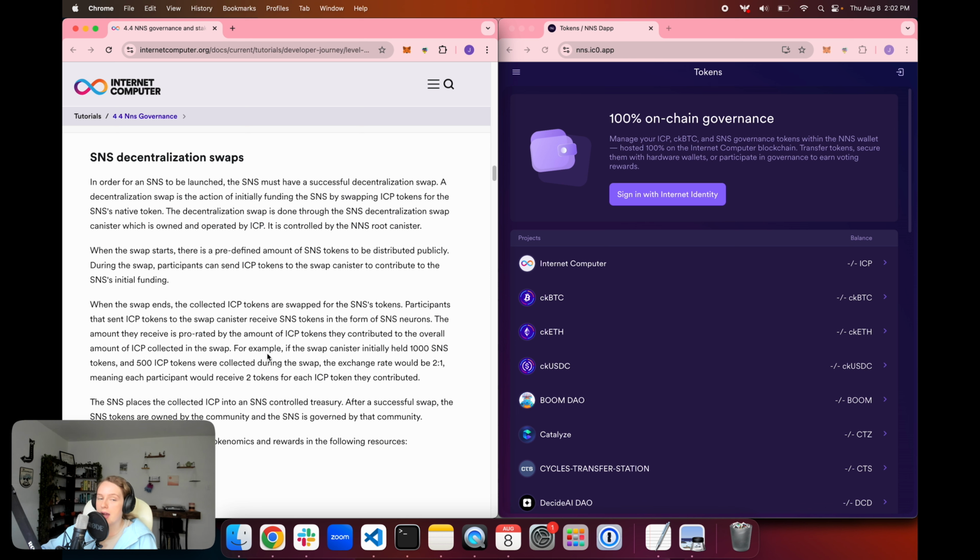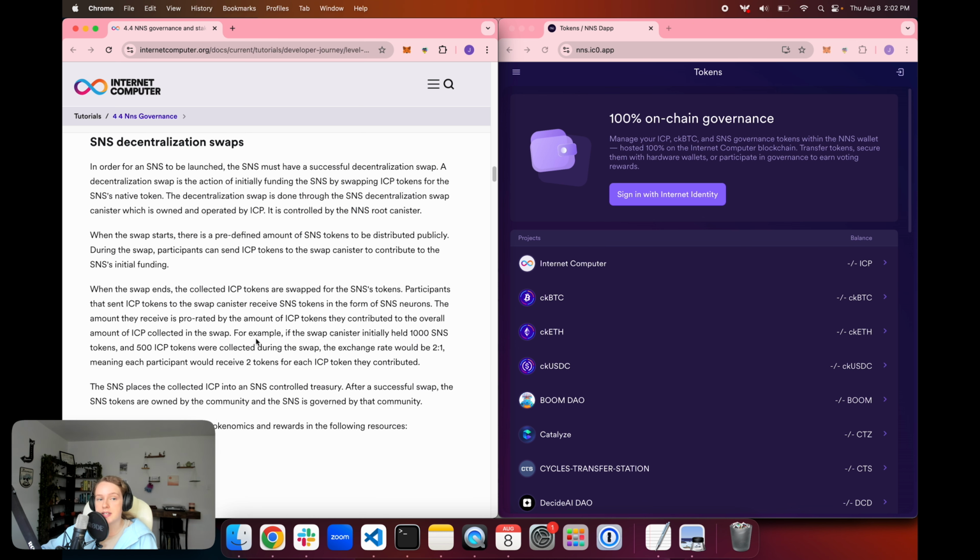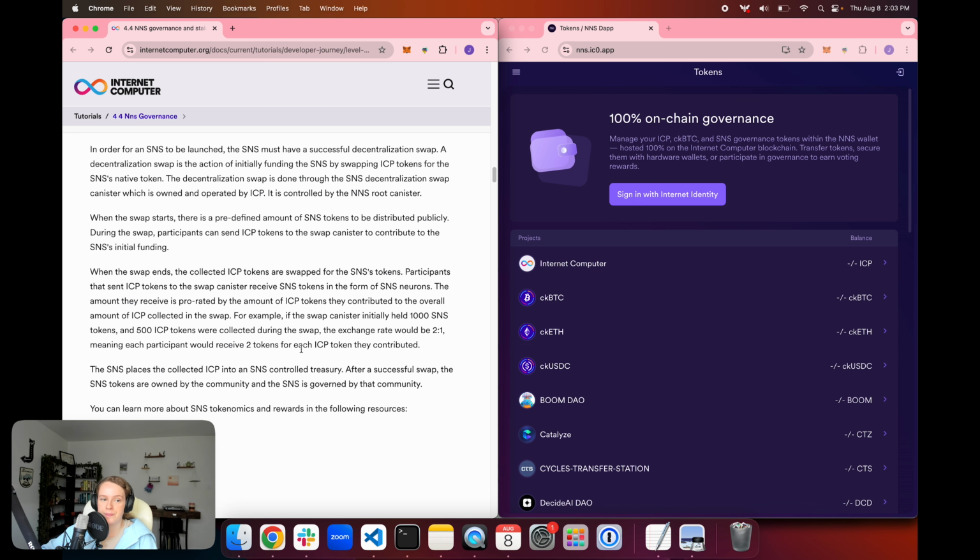It is controlled by the NNS root canister. When the swap first starts, there is a predefined amount of tokens that are distributed publicly. So during that swap, participants that want to be involved in that proposed SNS can swap ICP tokens to that SNS swap canister and contribute to the initial funding of the SNS.